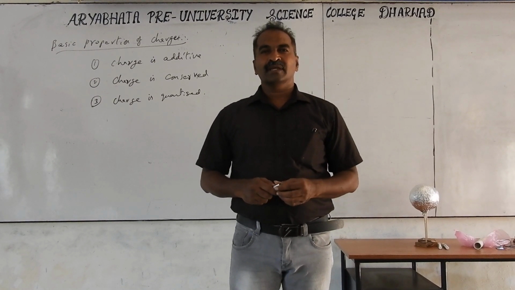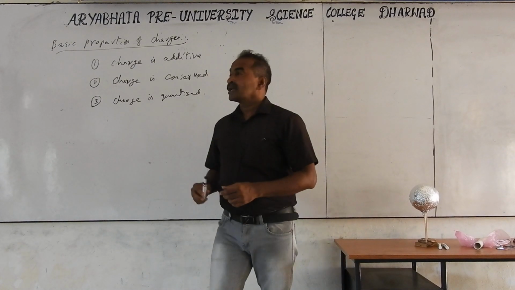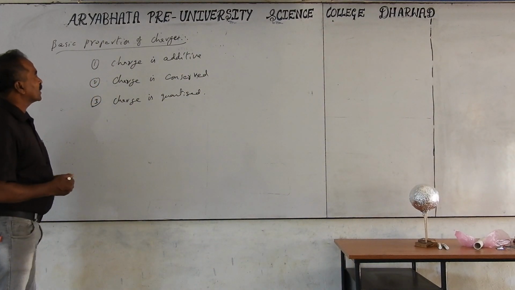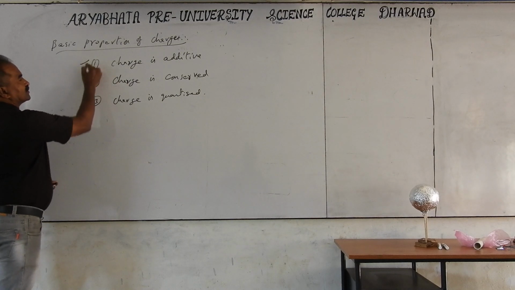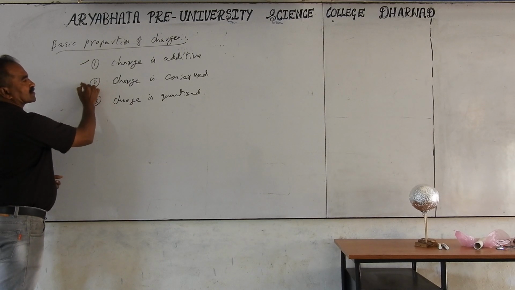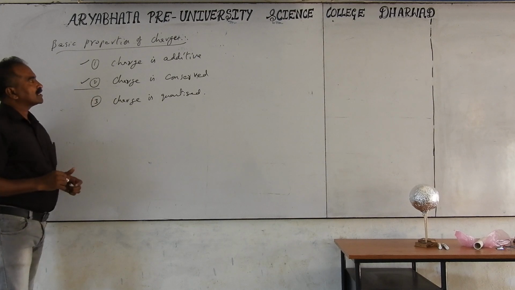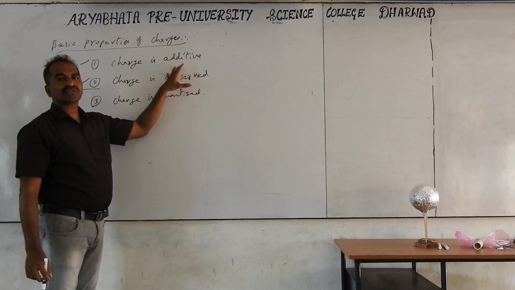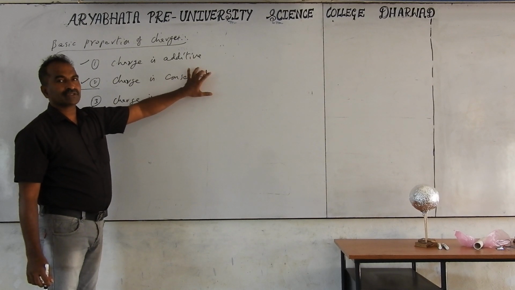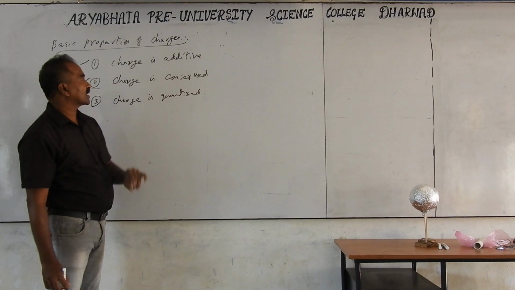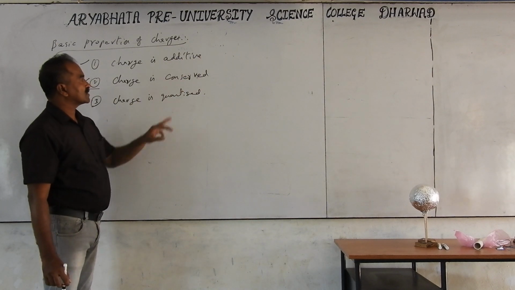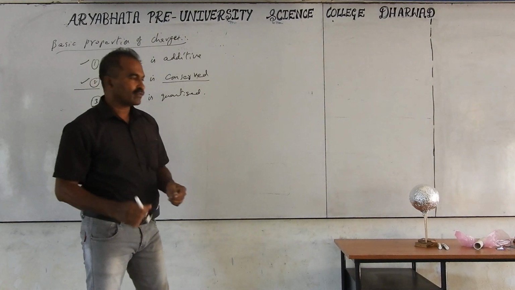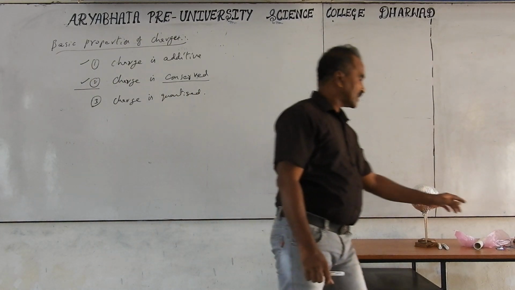Good morning, everybody. In the previous class, we stopped at basic properties of the electric charges, and we already covered charge is additive. Second property is charge is conserved. This is where we stopped. Charge is additive means total charge is the algebraic sum of the charges added to the object. And charge is conserved means charge is constant. We are going to start from there onwards.